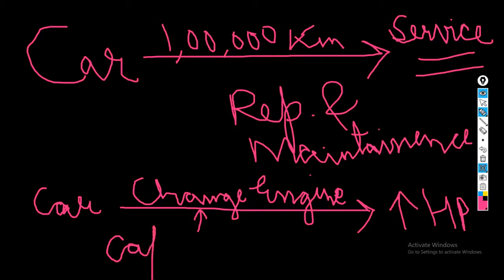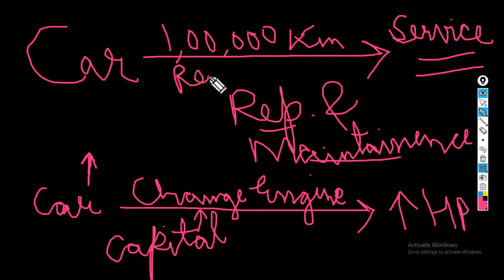Why is this a capital expenditure? Because it is increasing the value of the asset, and this repair and maintenance expenditure will be treated as revenue expenditure because it is maintaining the value of the asset.